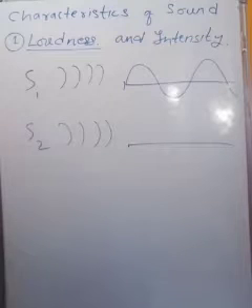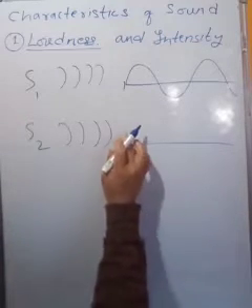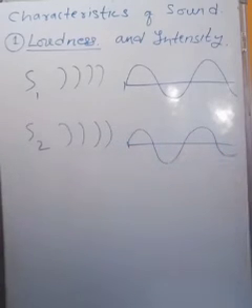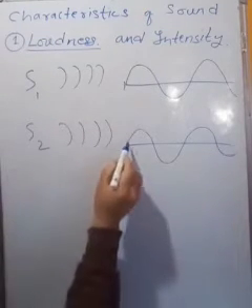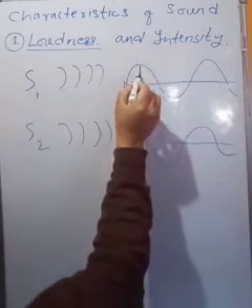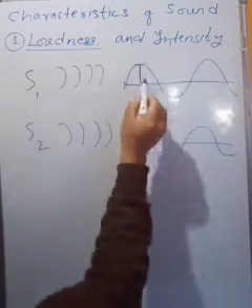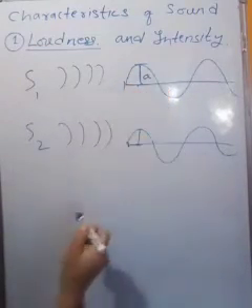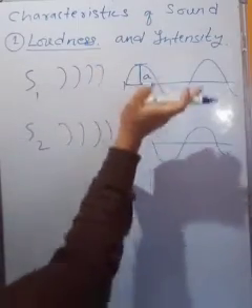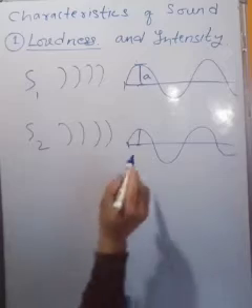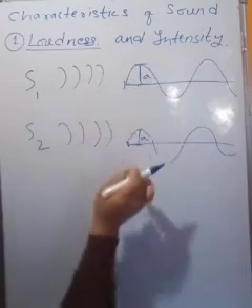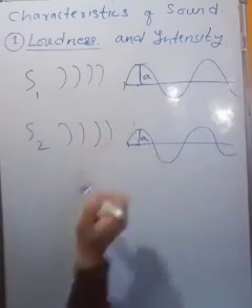of the sound, and there is another sound, the same type of sound, and their shape is also the same, but they have different loudness. You can see this is a little bit longer, its height is more than the other. This height we know is called amplitude, the vibration of air particles, or vibration of the medium. And the lower one also has this amplitude. If you compare these two amplitudes, this is the greater amplitude, this is the smaller amplitude.